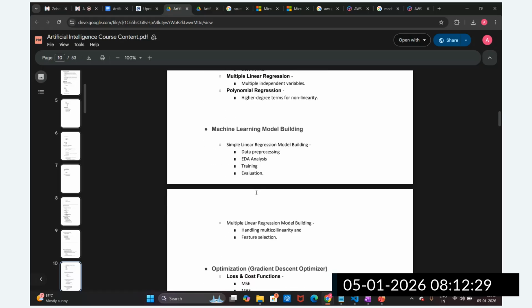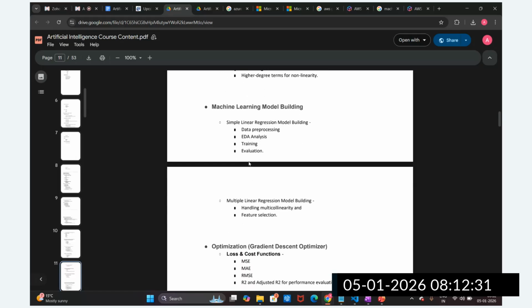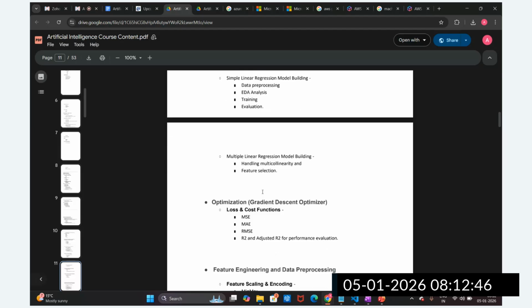Then we are going to understand how we can build machine learning models. Before building them, we have to understand the different techniques, right? What data pre-processing is, what EDA is, how we can train and how we can evaluate these machine learning models. There are different techniques and different algorithms that will be required.